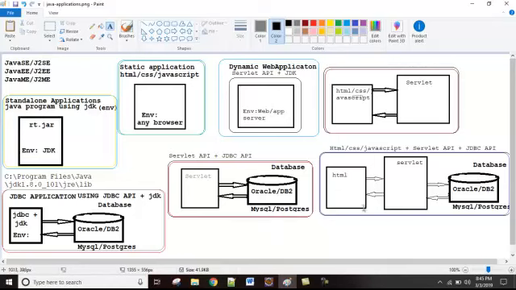The request comes from front-end technology, the business logic gets executed inside the servlet, and the result will be saved inside the database. Or else from the database, the data will come to the servlet, and from there the data will be displayed in the front-end technologies. So like this, it is a three-tier architecture, and this is two-tier, and this is also two-tier. So like this, we can develop two-tier and three-tier applications using Java, right?